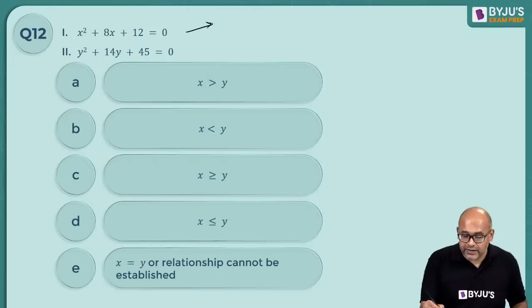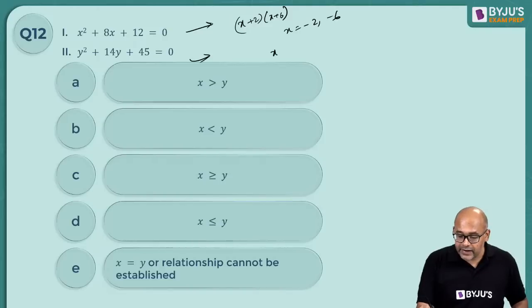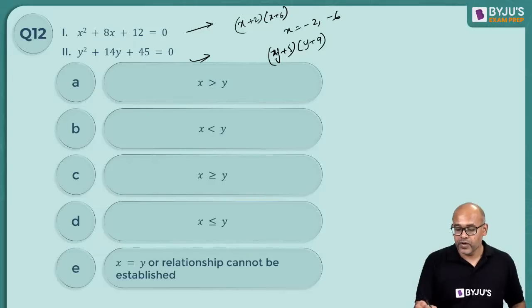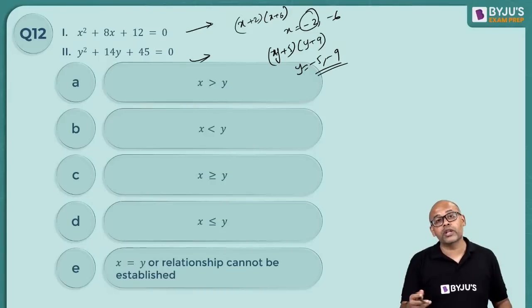So what is happening here? This is x plus 2 and x plus 6. So x equal to minus 2 or minus 6. 2 possibilities. Second one is y plus 5 and y plus 9. So y is minus 5 or minus 9. Now the problem is, if x is minus 2, it is more than both.